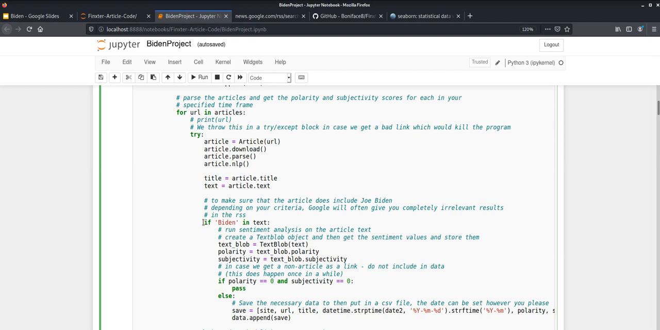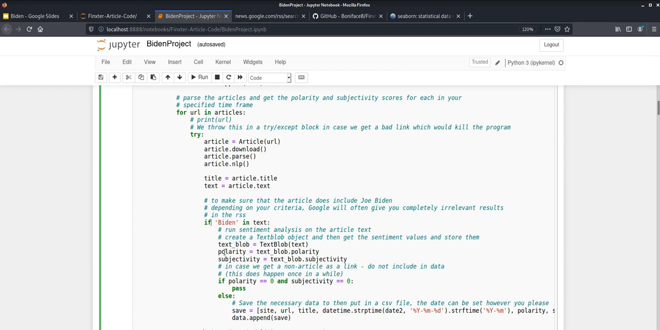As I mentioned before, you may get some hits in your RSS feed that have absolutely nothing to do with Joe Biden. So I just threw a quick if statement in here just to make sure. You can even do this as well for the dates if you wish, but I noticed with these searches I had no issues at all. Every article was within the date range that I had searched for, so I didn't bother to include that in the code for this project.